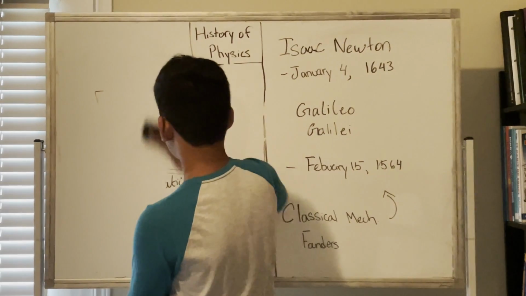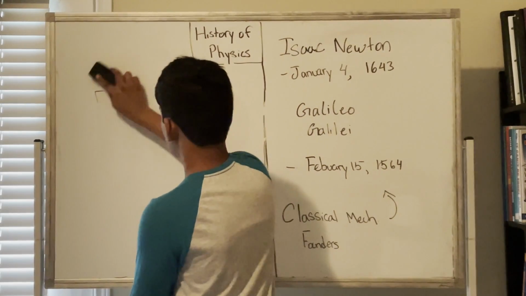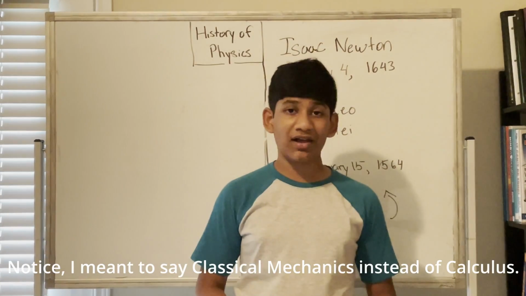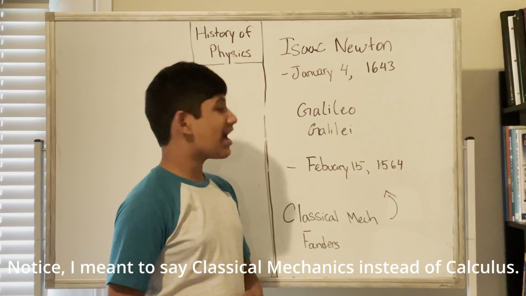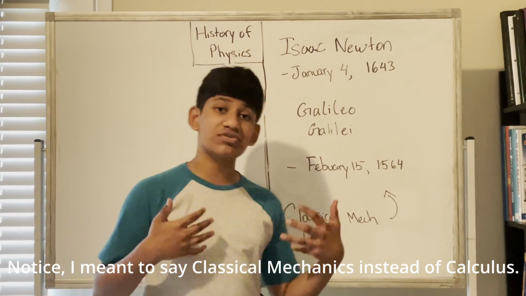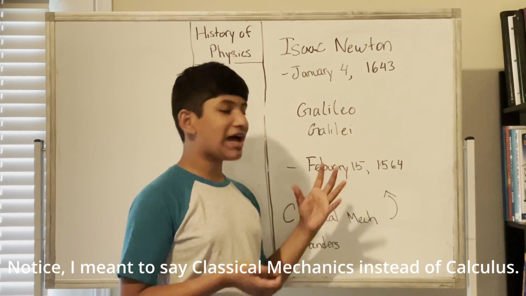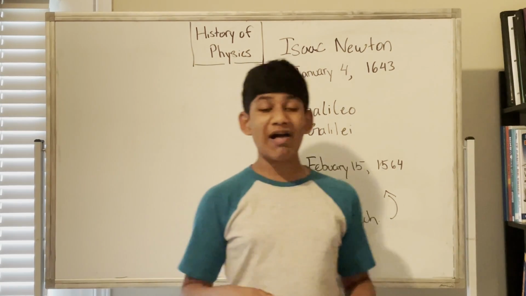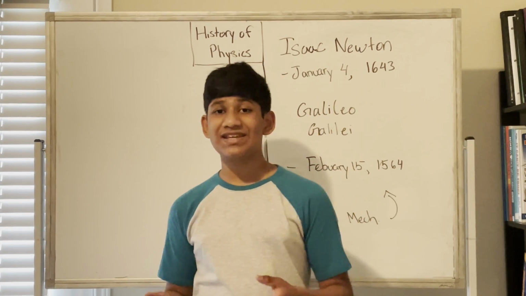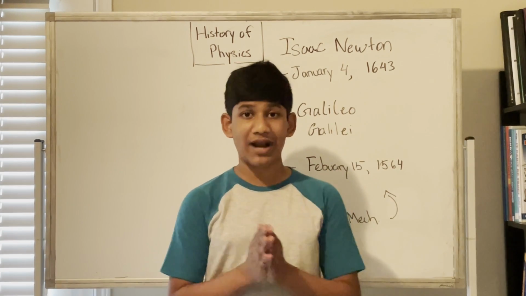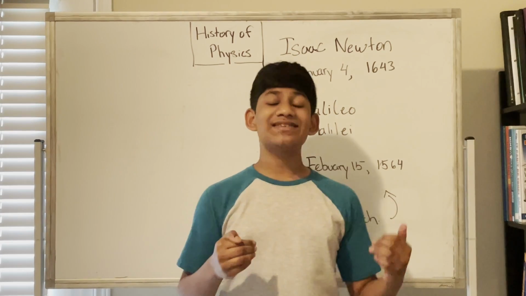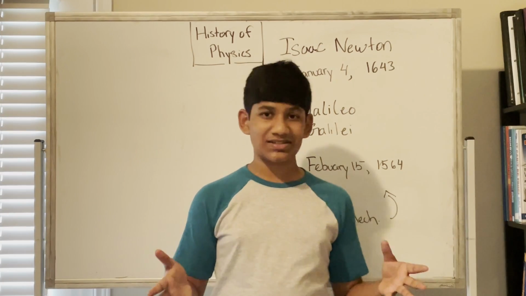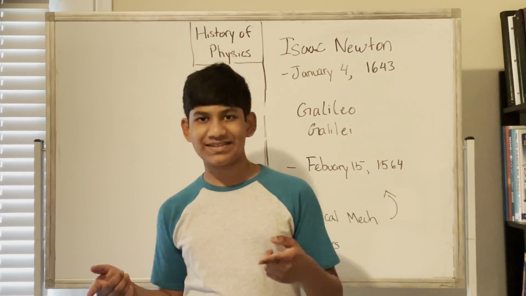So let's summarize. The main people who essentially discovered classical mechanics were Galileo Galilei and Isaac Newton. Of course, there were many others that also contributed to it, but Isaac Newton and Galileo Galilei are regarded as the founding fathers of classical mechanics. Without classical mechanics, all the other fields wouldn't exist, because classical mechanics is the foundation for everything. Classical mechanics is essentially just trying to analyze the motion of macroscopic objects in the regular size. That's essentially what classical mechanics is.